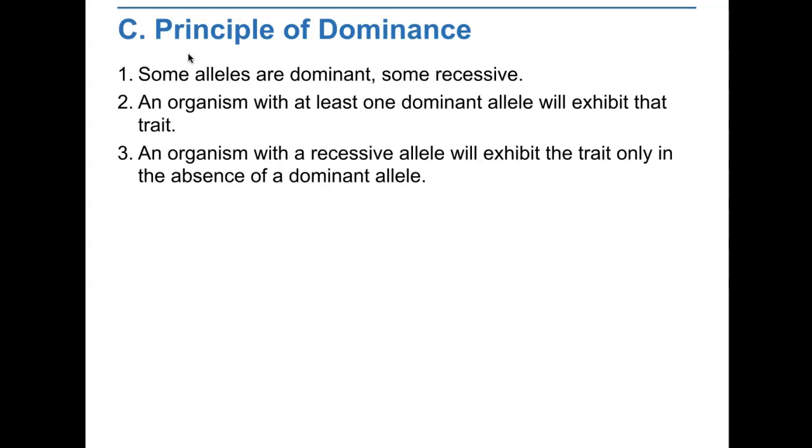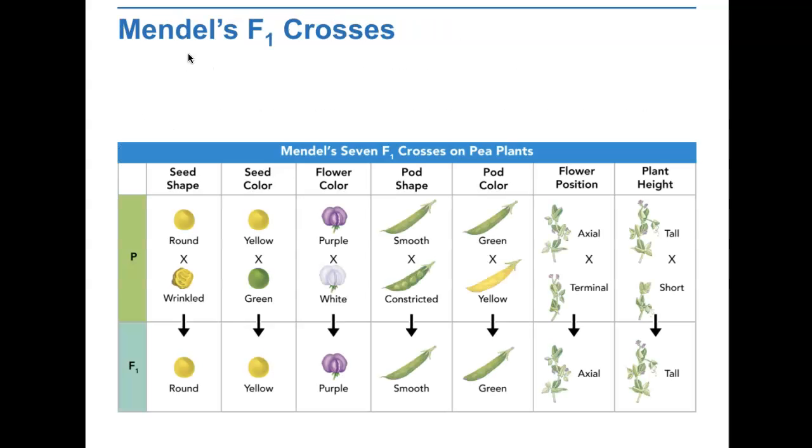For example, Mendel found that the allele for green pods was dominant over the recessive allele for yellow pods. He also found that the allele for tall plants was dominant over the recessive allele for short plants. This picture shows you the 7 characteristics that Mendel crossed and the outcomes of the F1 generation.